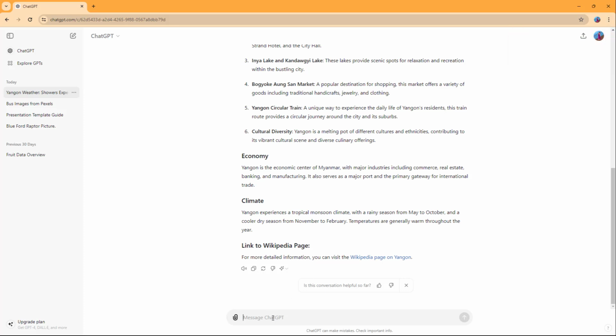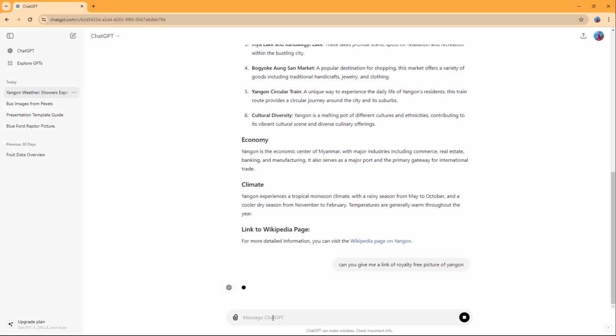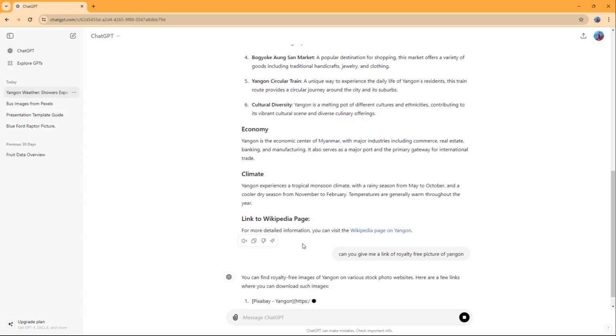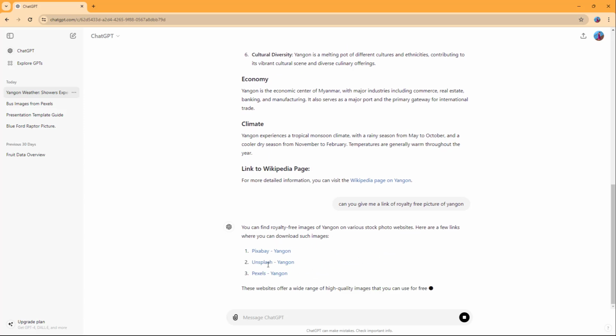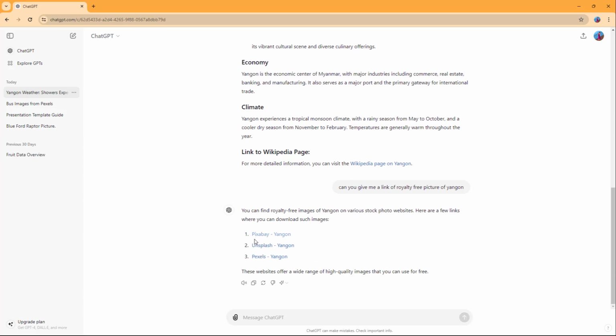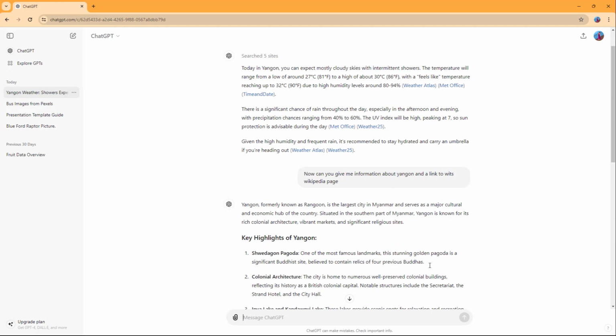Now I can ask, can you give me a link of a royalty-free picture of Yangon, just like this. Once I do that, you can see that it goes around and gives me the links from Pixabay, Unsplash and Pexels right here, and says that the websites offer a wide range of high quality images, as you can see right here.